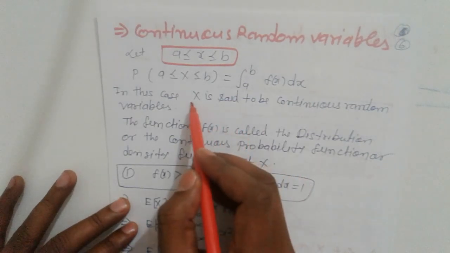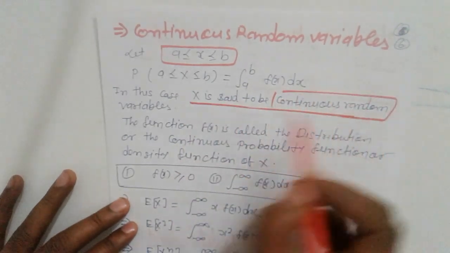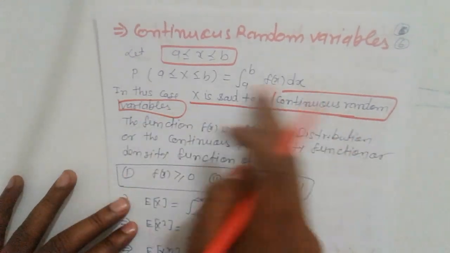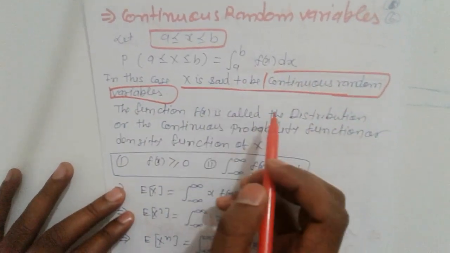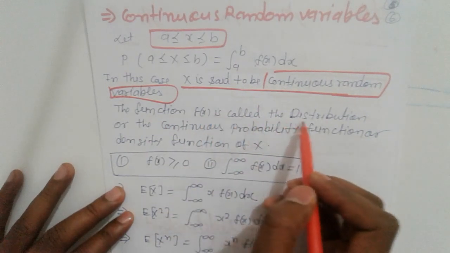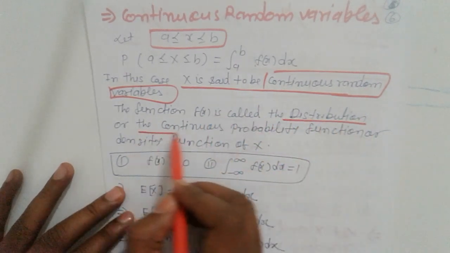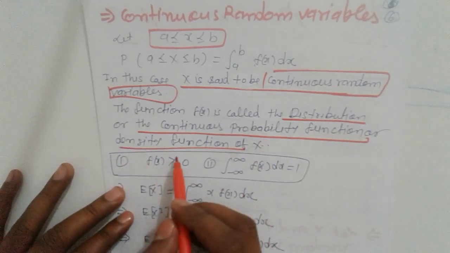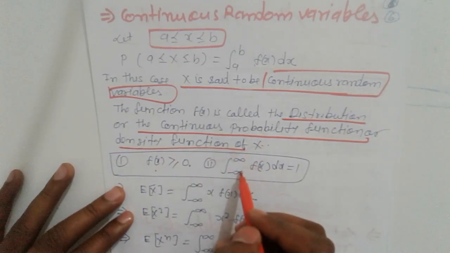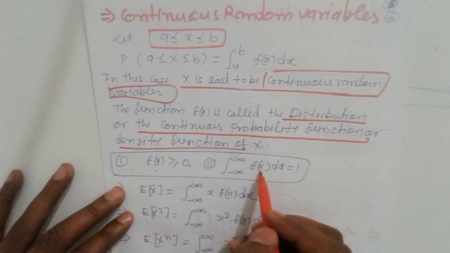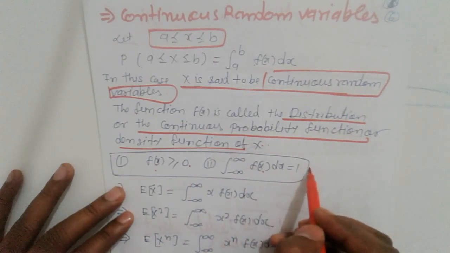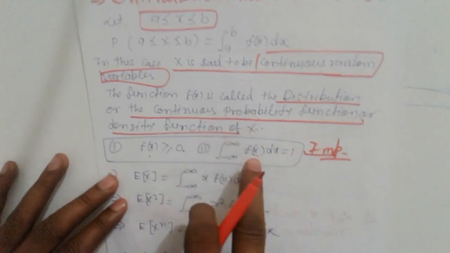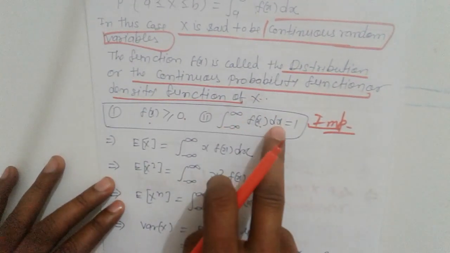In this case, X is said to be a continuous random variable, meaning the integral exists. The function f(x) is called the probability density function. Then f(x) is greater than or equal to 0, and the integral from minus infinity to infinity of f(x) dx equals 1. It's important and plays a major role in solving problems.